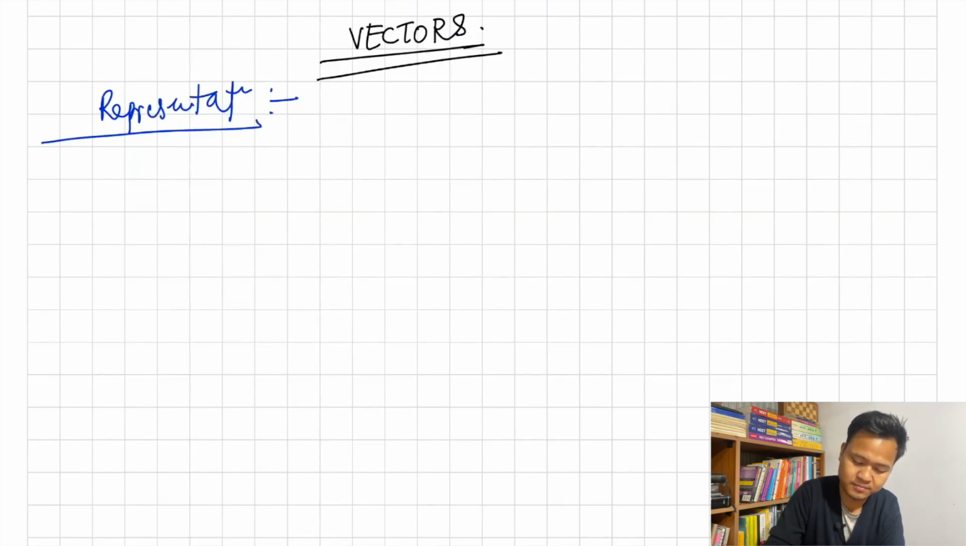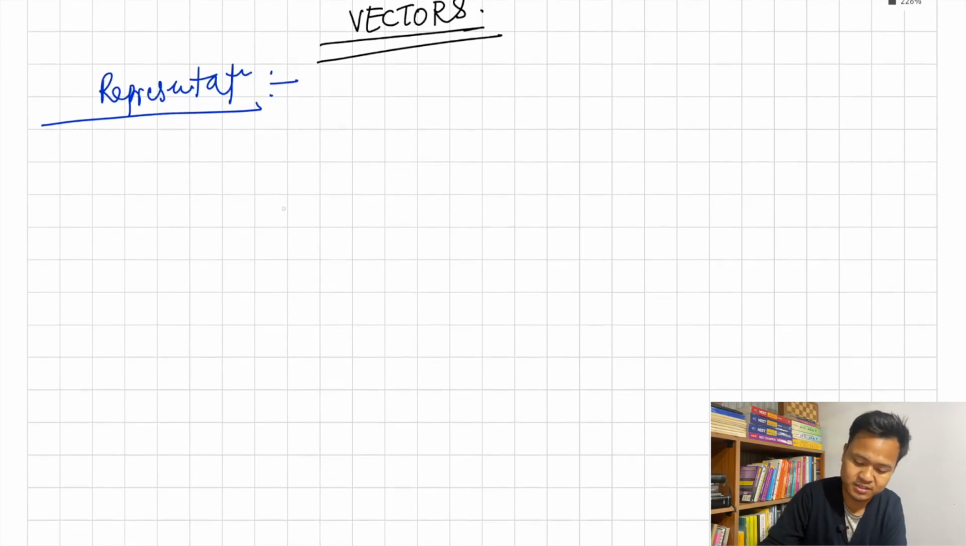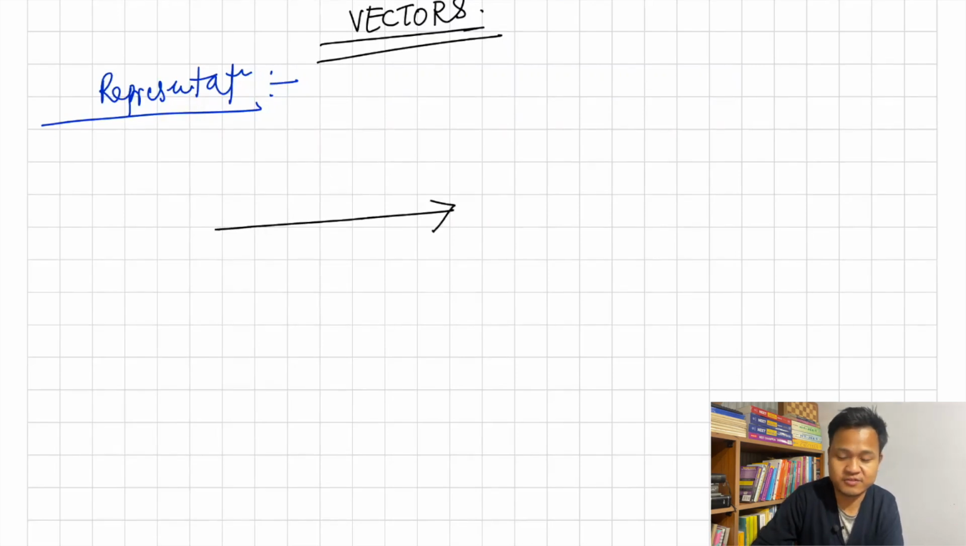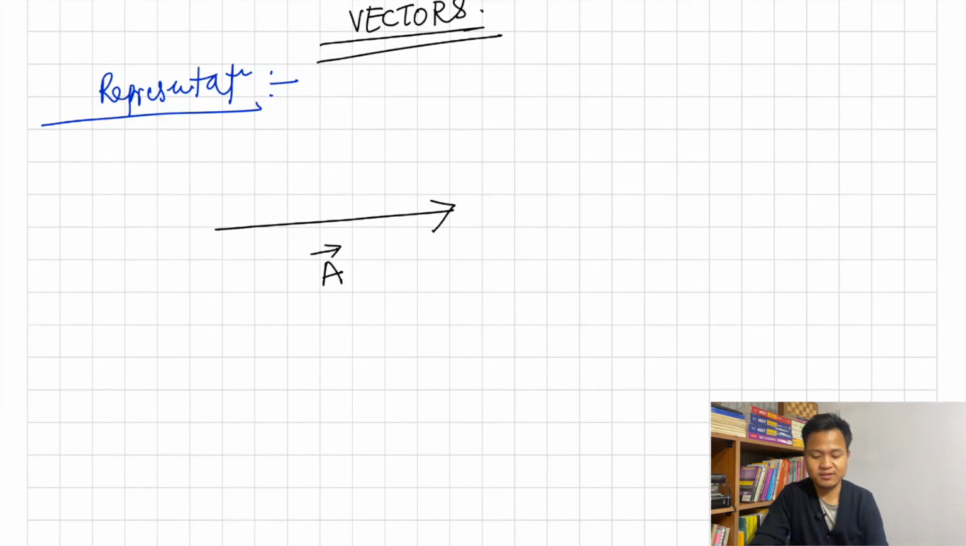Representation. Any vector, we usually draw as a line. First I'll draw a line, and then how do I write the name? Let's say this is a vector A. I will write any alphabet, mostly we use an English alphabet, and above the alphabet you put a small arrow, like this. We pronounce this as A bar.